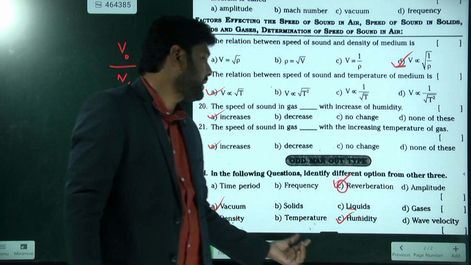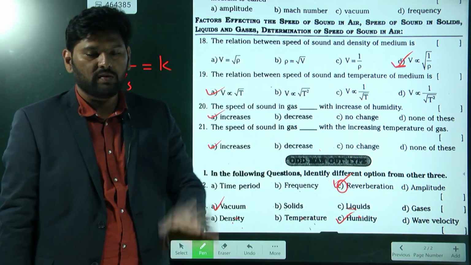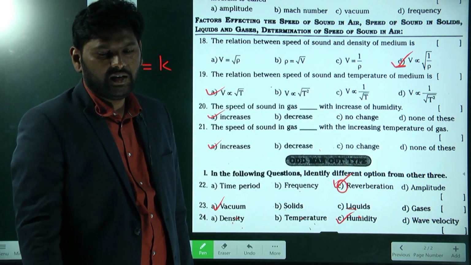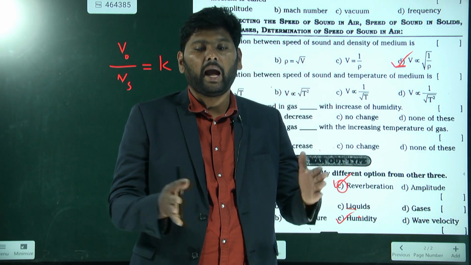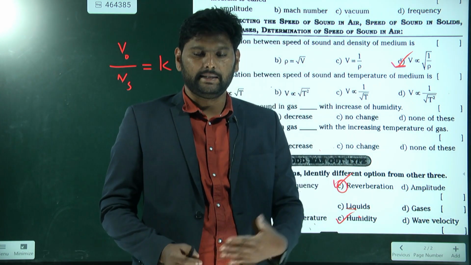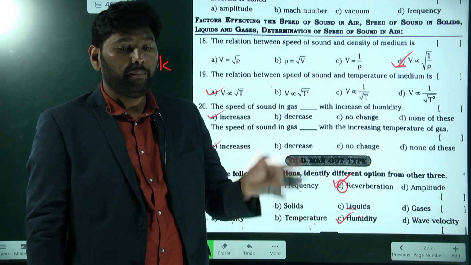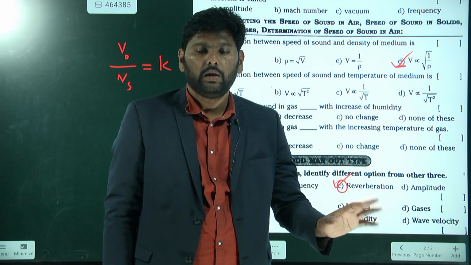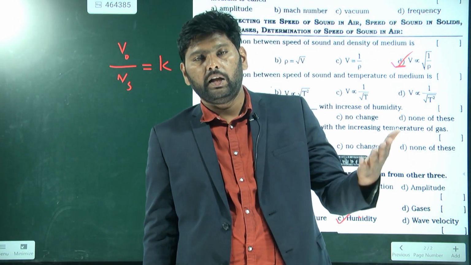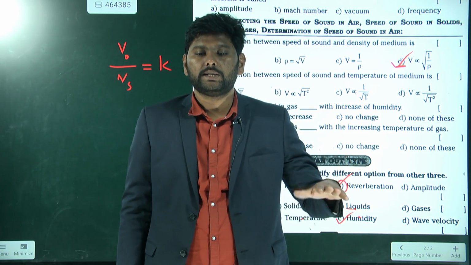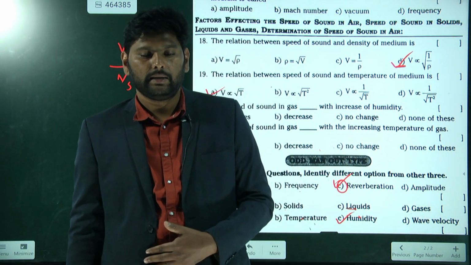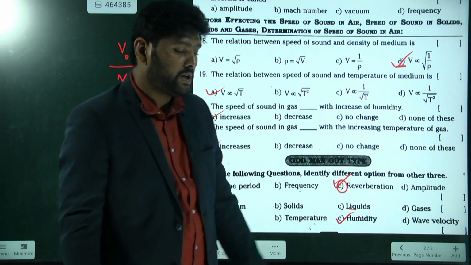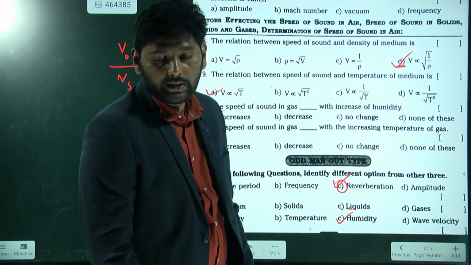Density, temperature, and wave velocity are physical quantities, and humidity is not a physical quantity. If the moisture content increases in the environment, in the atmosphere, we can say the humidity increases. Since it is not a physical quantity, and the remaining are all physical quantities, understand? That is our answer.